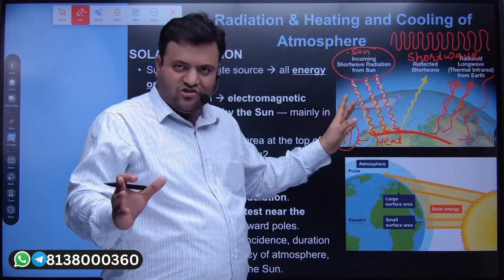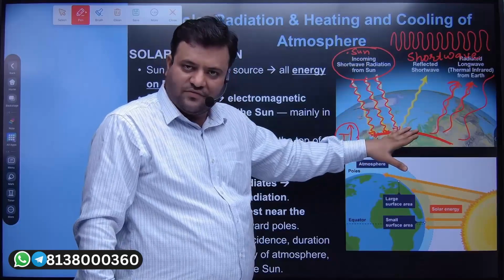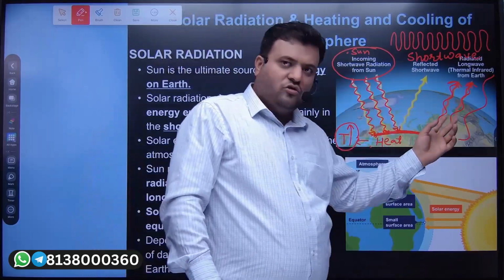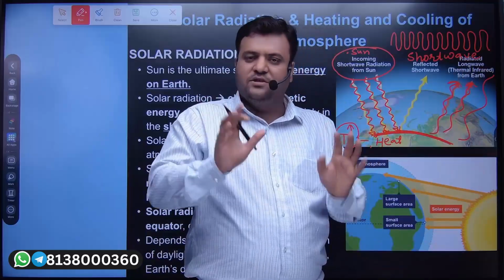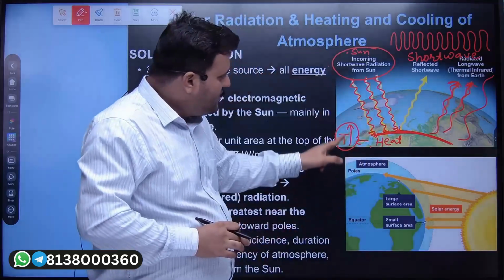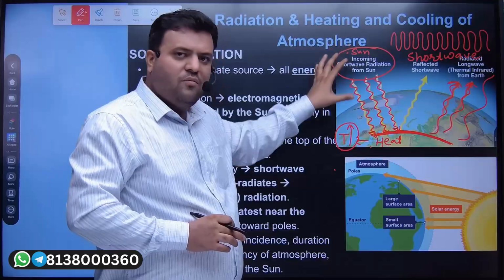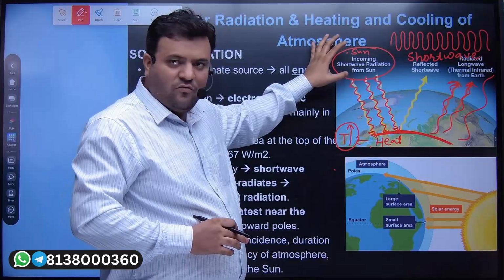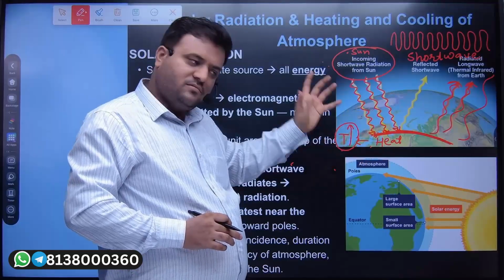So in short, because of the short wave radiation, because of the insolation, the Earth's surface is warm, and because of the long wave radiation, the Earth's surface is cool. It is as per the law of thermodynamics. Sun and Earth are in a thermally inequilibrium state. Sun is more warm, Earth is less warm. Heat flow will be from the high temperature to the low temperature body, correct?